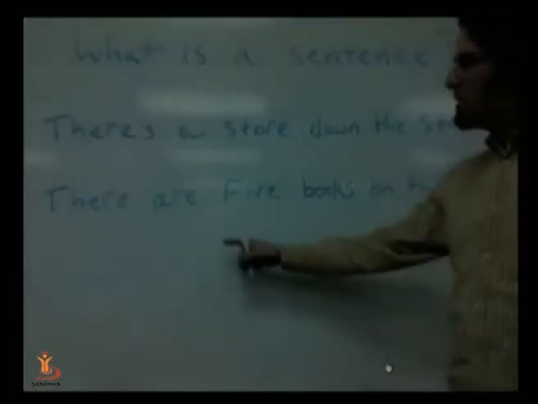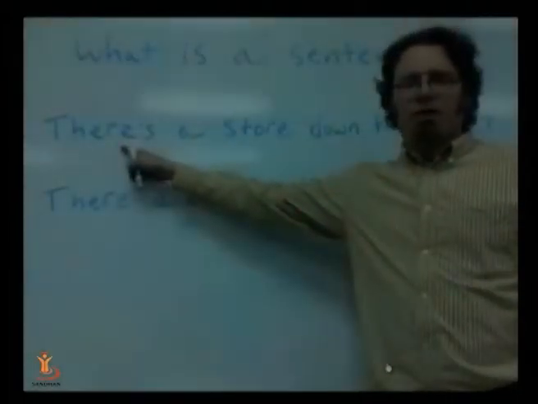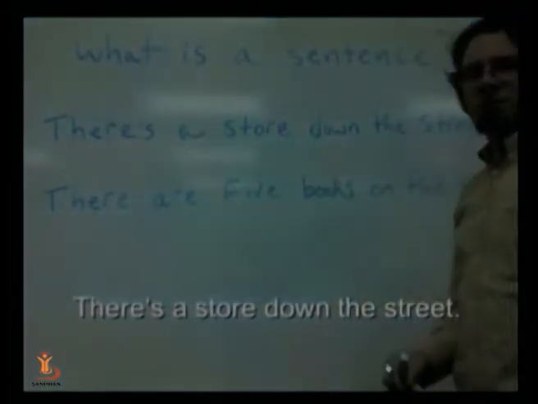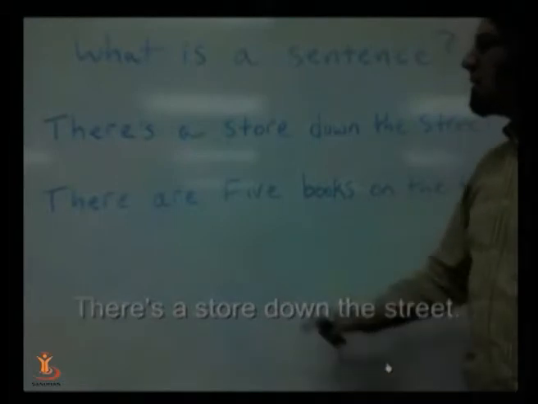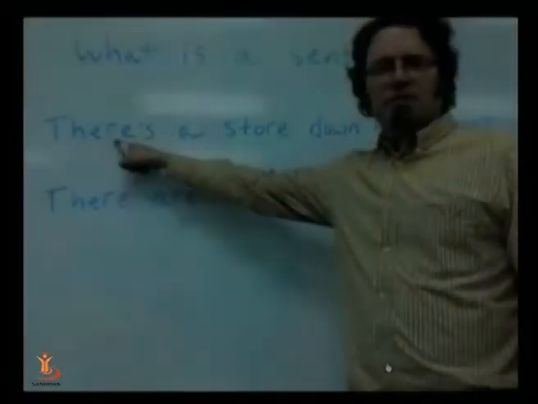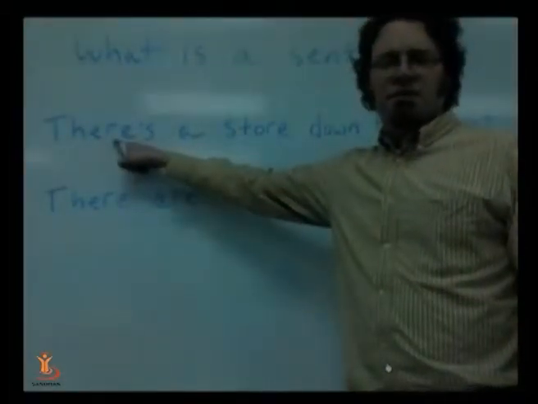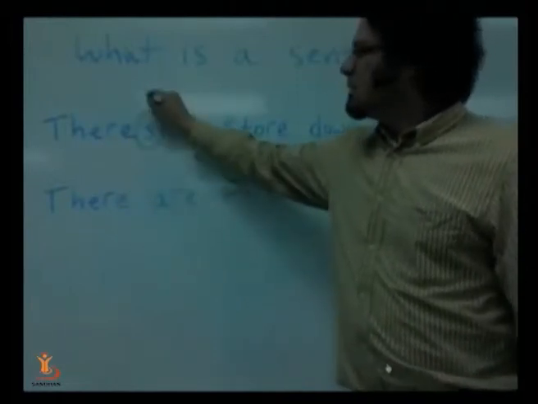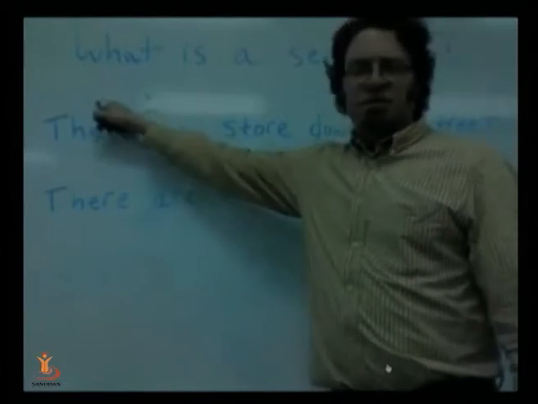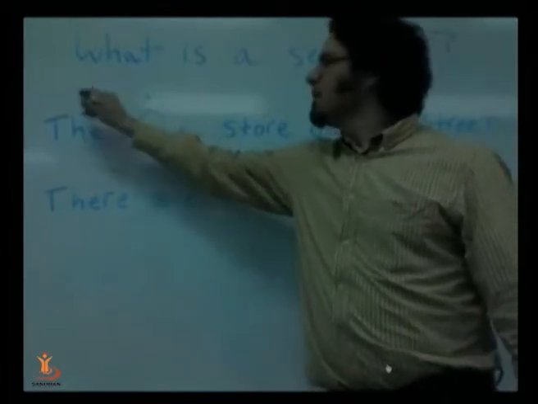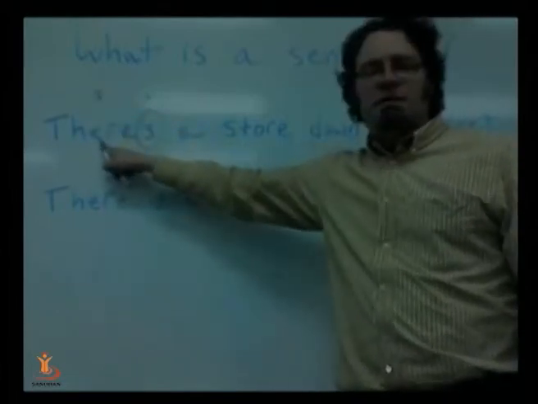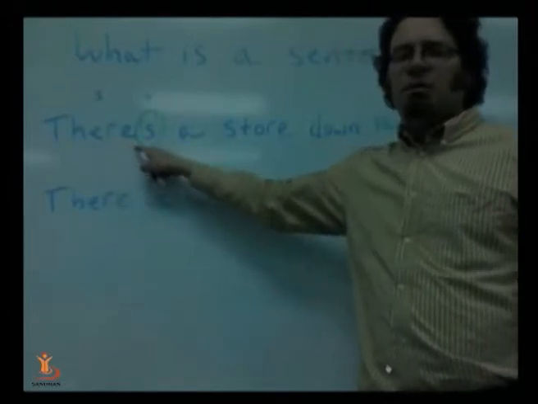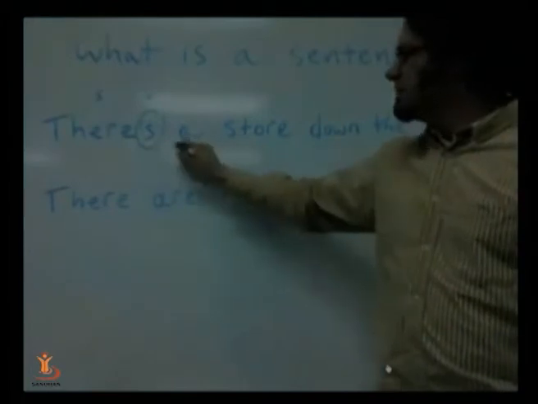This sentence begins with the word there. There's a store down the street. There is kind of like the subject. Here's the verb be. And if you want to consider this to be the subject, but we don't know if it's singular or plural until we get to this part of the sentence.